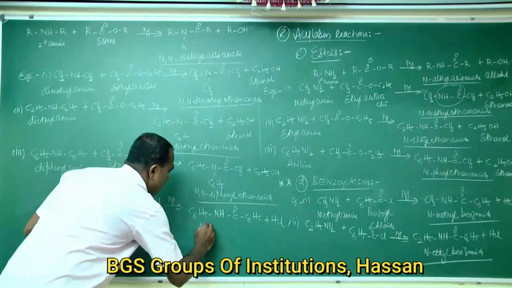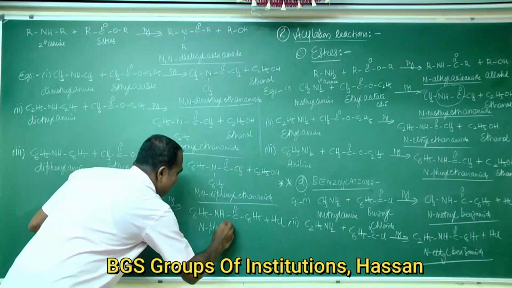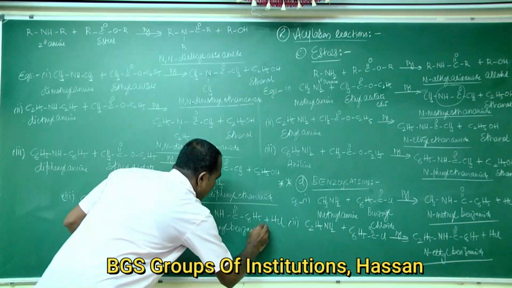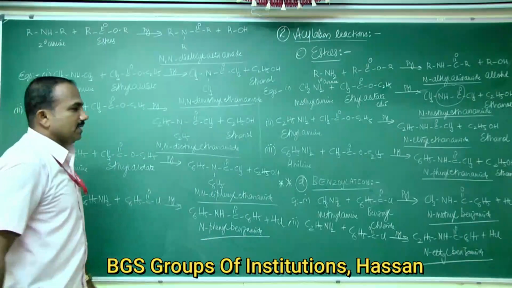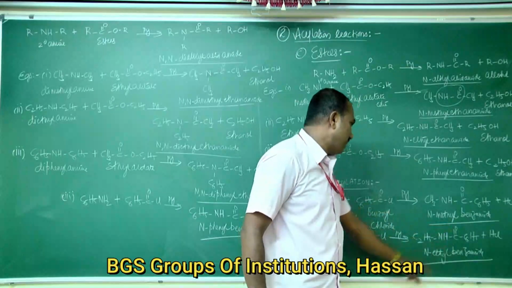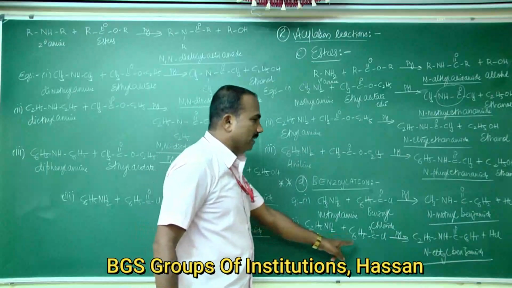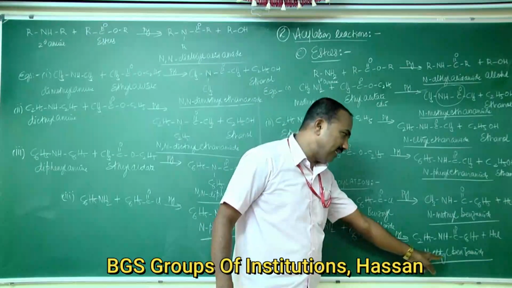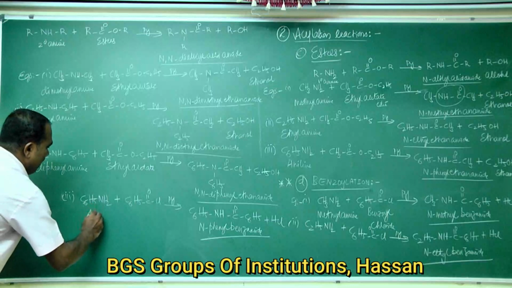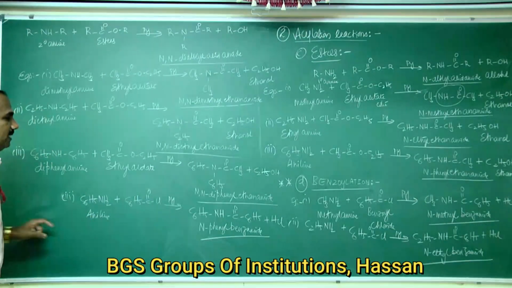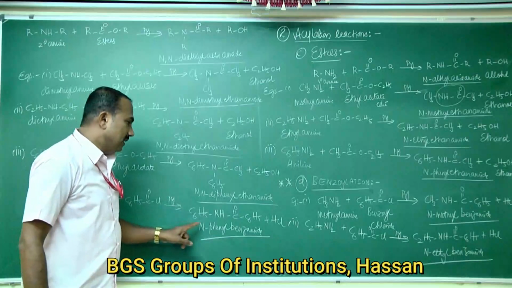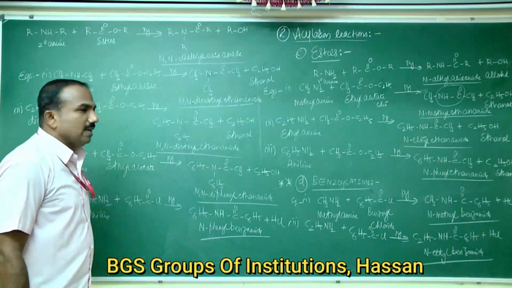This is N-phenyl benzamide. If you take methylamine and benzoyl chloride, you get N-methyl benzamide. With ethylamine and benzoyl chloride, the product is N-ethyl benzamide. With aniline or benzenamine and benzoyl chloride in presence of strong base, the product formed is N-phenyl benzamide.